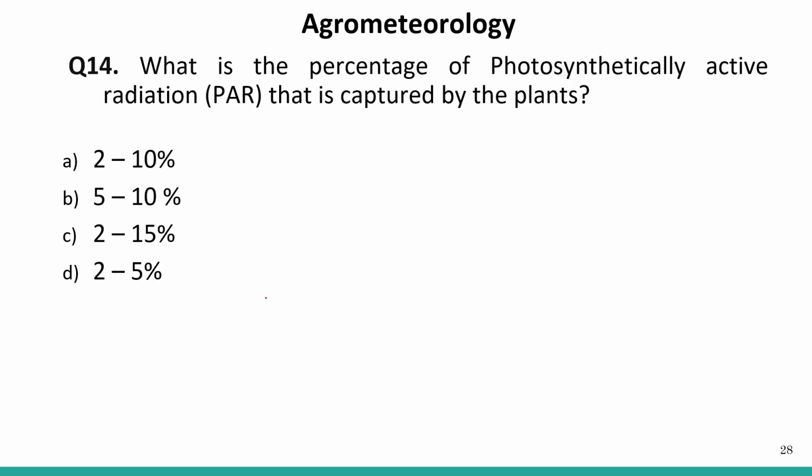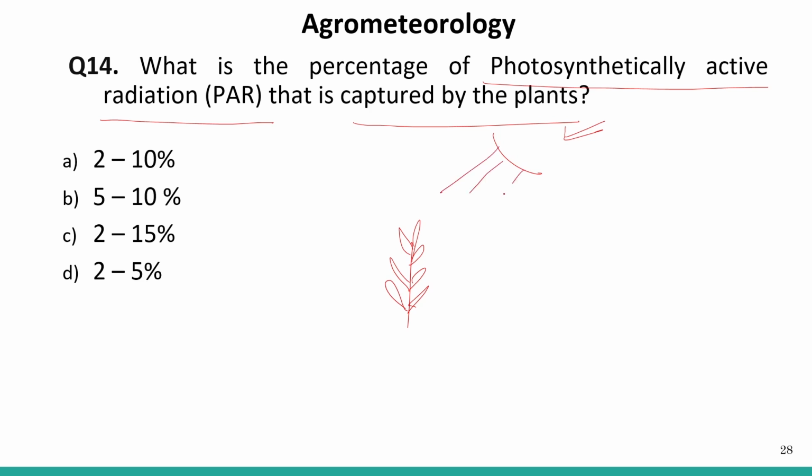Next question. What is the percentage of photosynthetically active radiation that is captured by the plant? So we are having plants at the surface of the earth. Now solar radiation comes down.